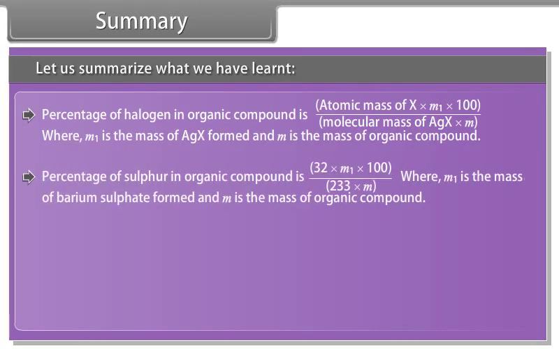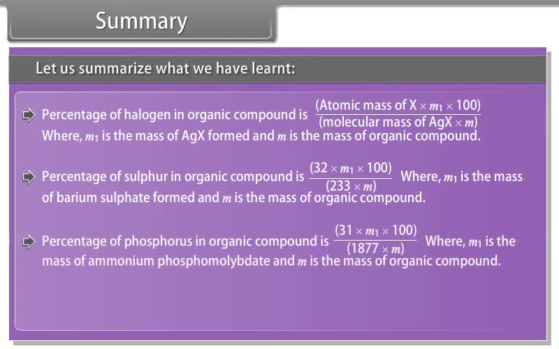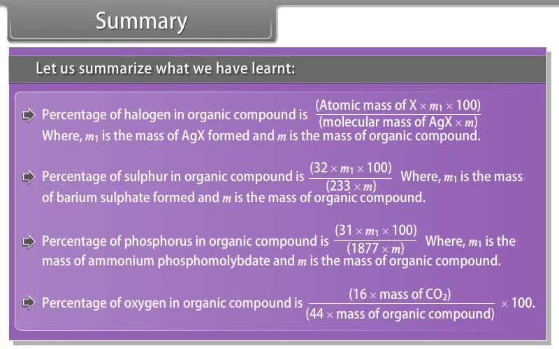Percentage of sulfur in an organic compound is 32 × M1 × 100 / (233 × M), where M1 is the mass of barium sulfate formed and M is the mass of organic compound. Percentage of phosphorus in an organic compound is 31 × M1 × 100 / (1877 × M), where M1 is the mass of ammonium phosphomolybdate and M is the mass of organic compound. Percentage of oxygen in an organic compound is 16 × mass of carbon dioxide / (44 × mass of organic compound) × 100.